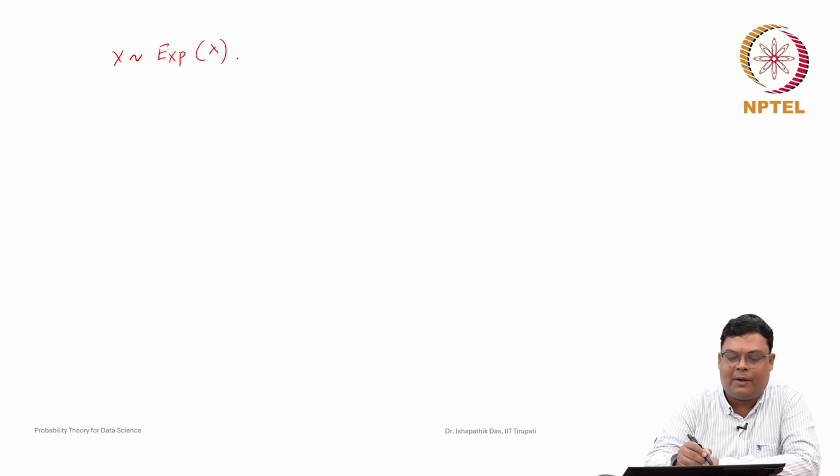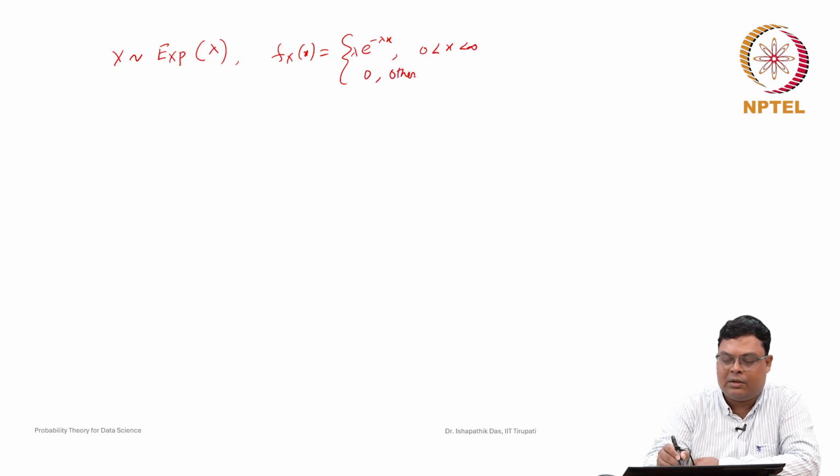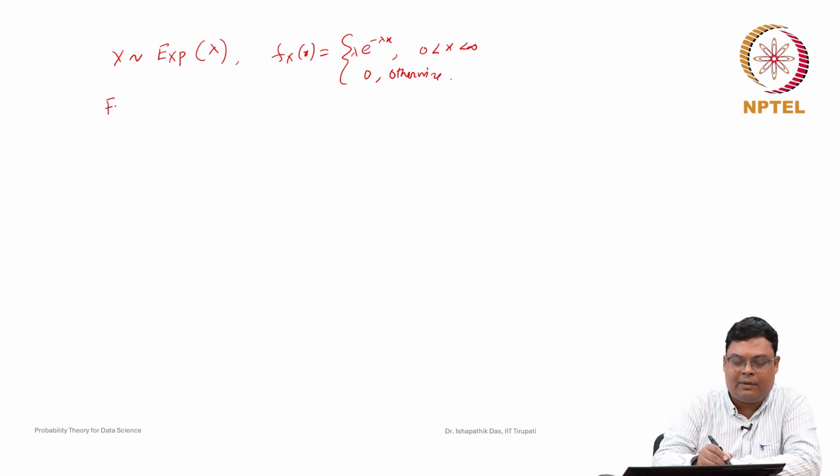So, let us recall that whenever X has an exponential distribution with parameter lambda, then the probability density function is given by lambda e to the power of minus lambda x whenever x is greater than 0, less than infinity, 0 otherwise. From here you can derive the cumulative distribution function F_X(x), which is the probability that X less than or equal to x.